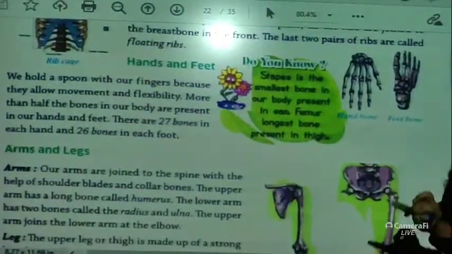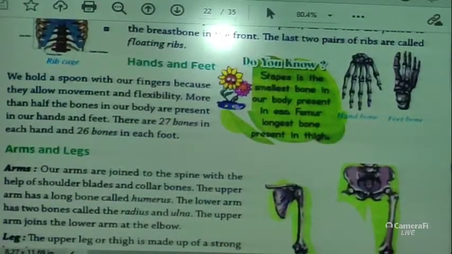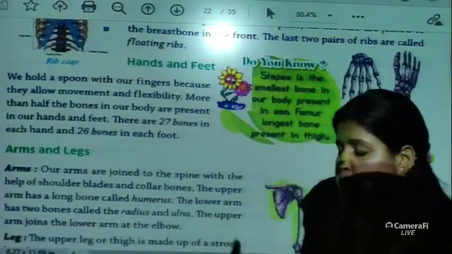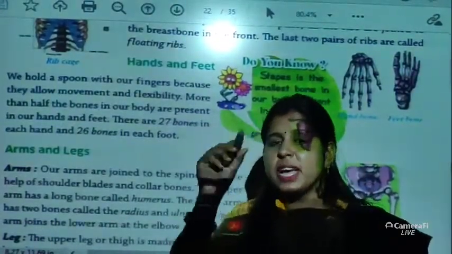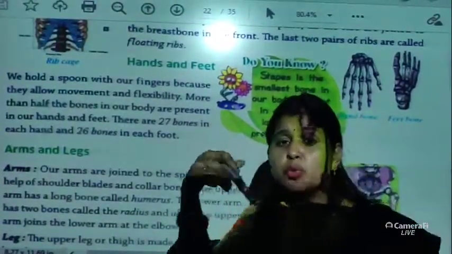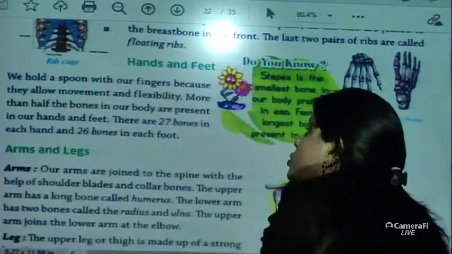Now see hands and feet. Now we will learn about hands and feet. We hold a spoon with our fingers because they allow movement and flexibility. So we can hold our spoons. I am holding this stylus, and I can bend it, I can twist it, or I can move it. It is very flexible, right. So how?